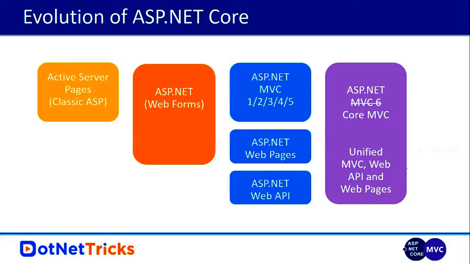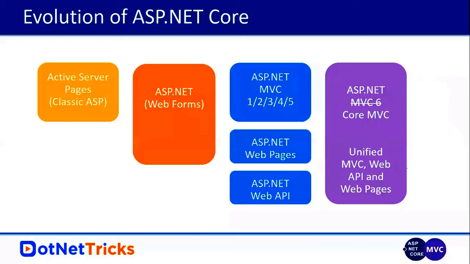And we had ASP.NET Web Pages as well. If you're planning to develop a small website, we can develop it using ASP.NET Web Pages. And if you're planning to develop a REST API, we can develop it using ASP.NET Web API. And you know, by clubbing all these three things, meaning ASP.NET MVC 5, ASP.NET Web Pages, and ASP.NET Web API, Microsoft introduced ASP.NET MVC 6.